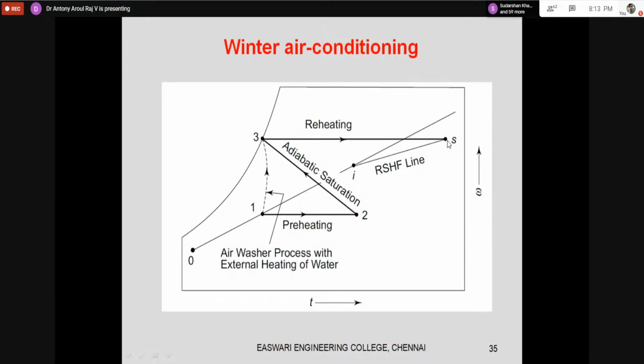Okay, so now my supply point is this one. So this is the room condition, this is the supply point. So this is the SR line, that is the room sensible heat factor line.